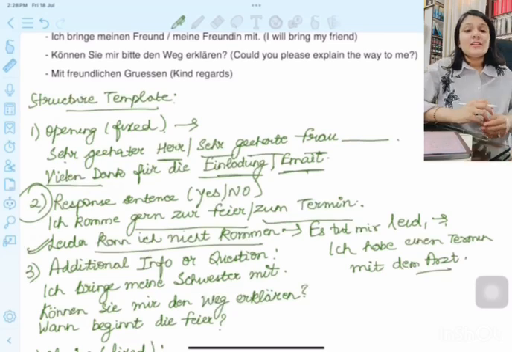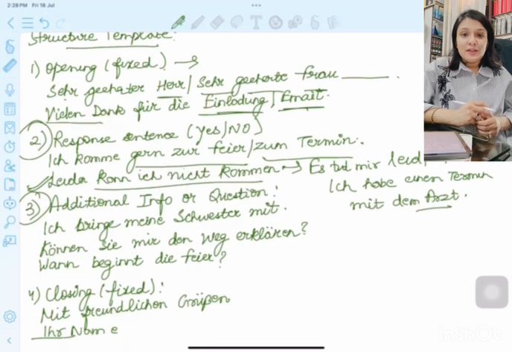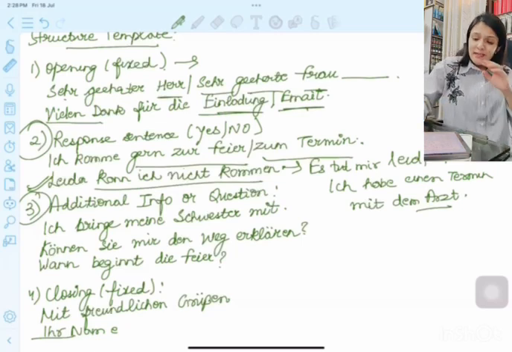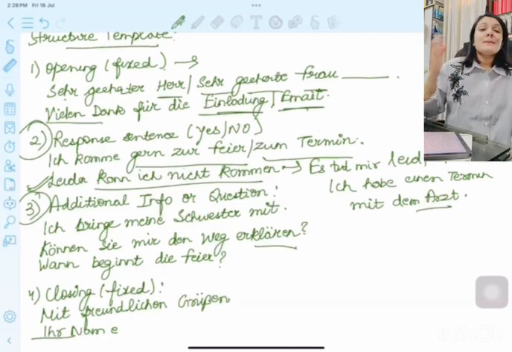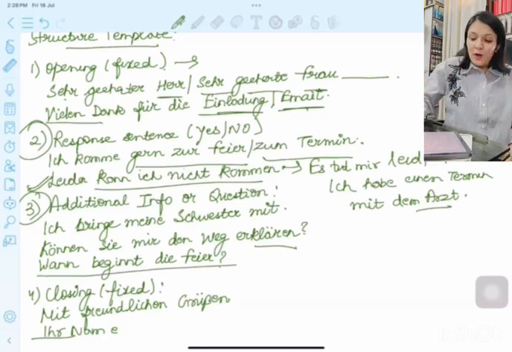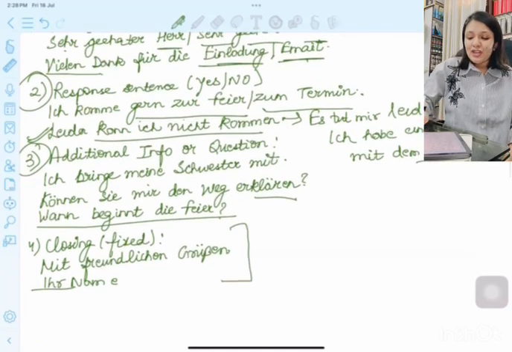Then the third one was additional information or a question. You can say: Ich bringe meine Schwester mit, Ich bringe meine Frau mit, and then you can ask the boss in a formal way: Können Sie mir den Weg erklären? Could you please explain the way to me? Could you please explain the address? So: Können Sie mir die Adresse schicken? Could you please send me the address? You can also ask: Wann beginnt die Feier? When is the party starting? The time you can ask. Okay, and then when you close the email, you always say Mit freundlichen Grüßen.